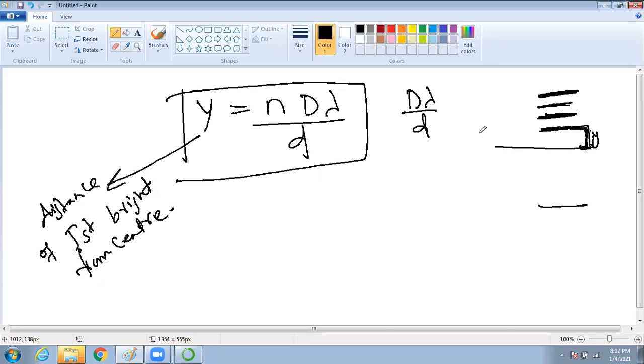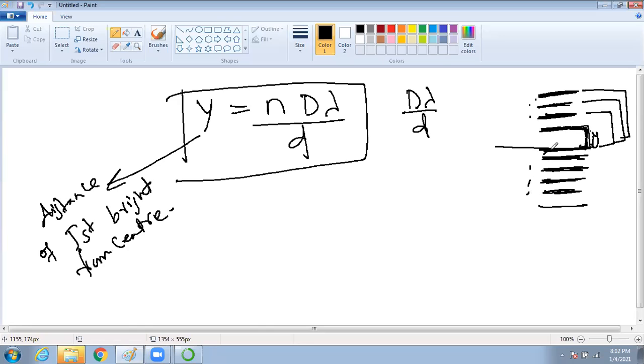If n equal to 2, you will get this distance. If n equal to 3, this distance. If n equal to 4, this distance. Similarly, it will be on this side also, here also 4, here also 4. Equal spacing, all equal spacing. Clear, all of you? Yes, sir.